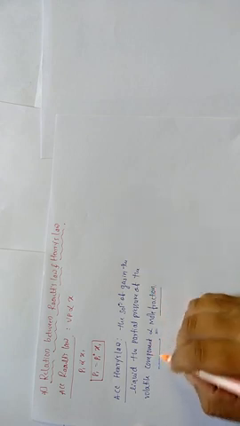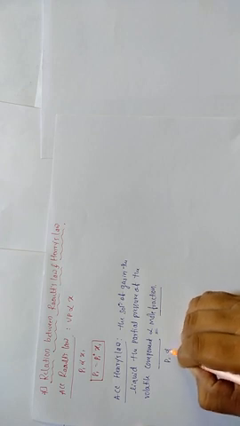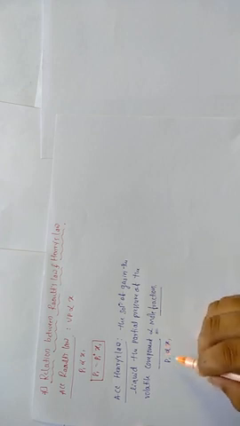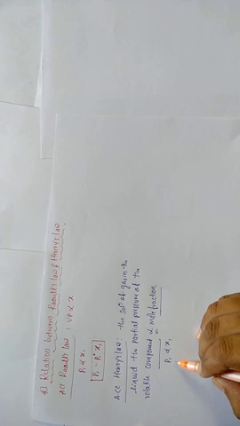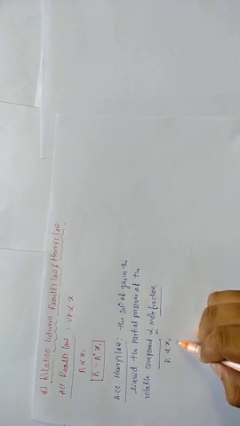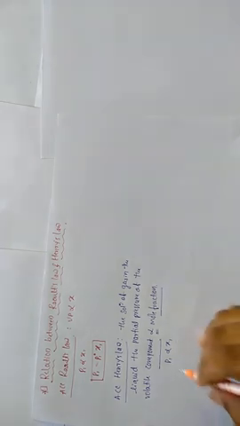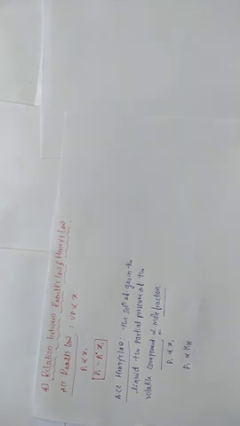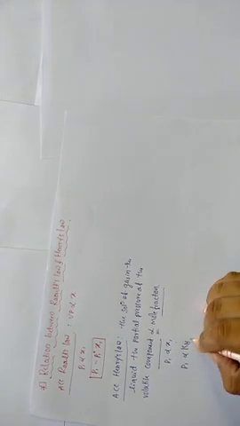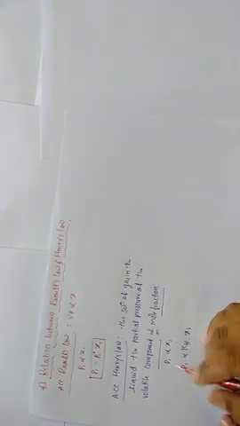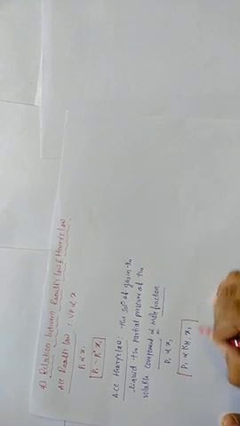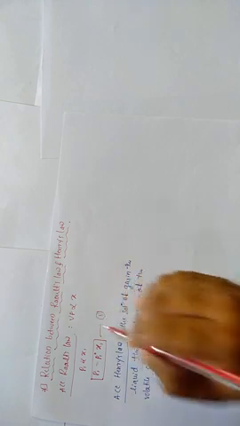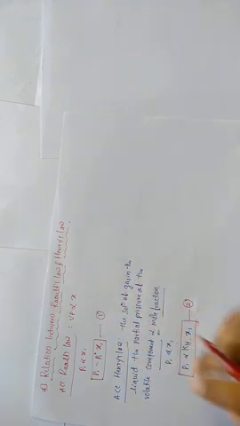So you can write P1 is directly proportional to X1, meaning the partial pressure of the volatile component is directly proportional to mole fraction, or you can write P1 is equal to KH X1. So this is the statement of Henry's law. This is equation number 1, this is equation number 2.